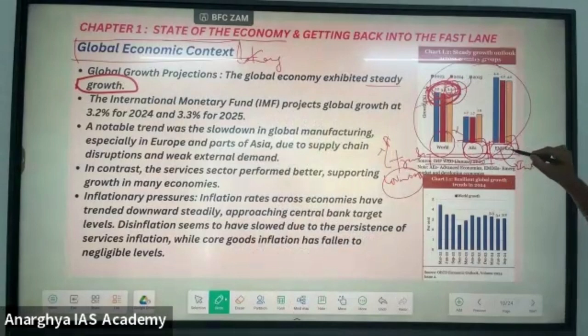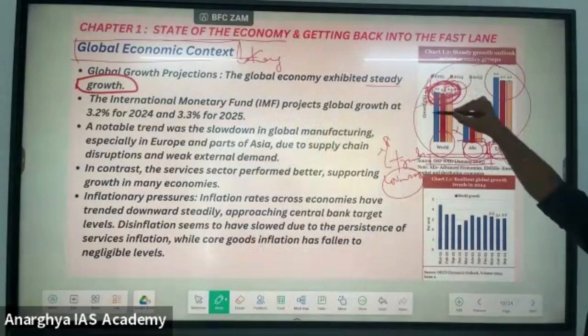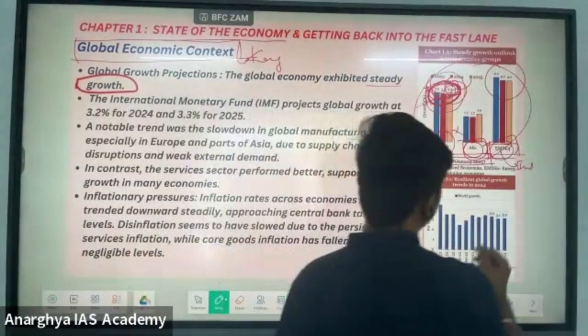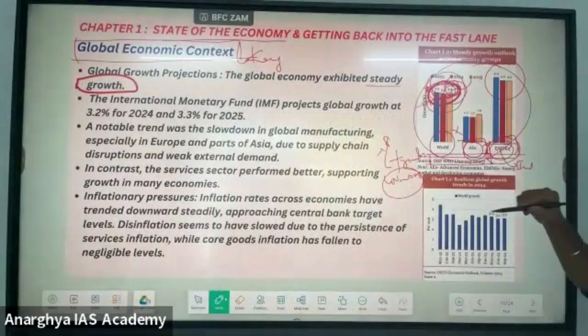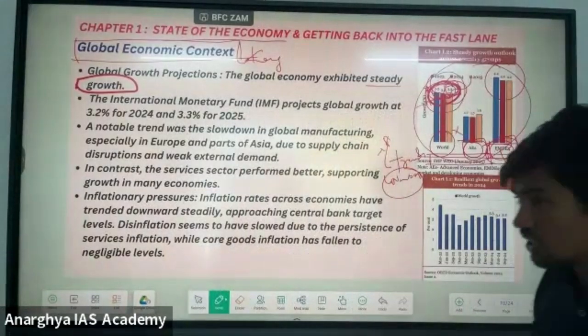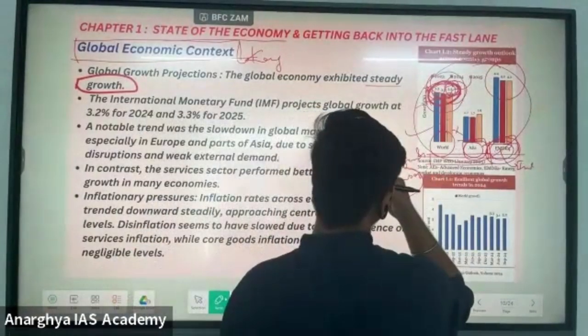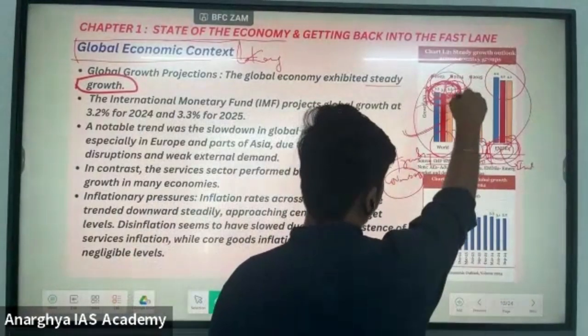These emerging market and developing economies, their growth rate is greater than the world's average growth. They will give a wrong sentence that the emerging market economies have a growth rate which is less than the global average. They can give wrong sentences here by using this map.